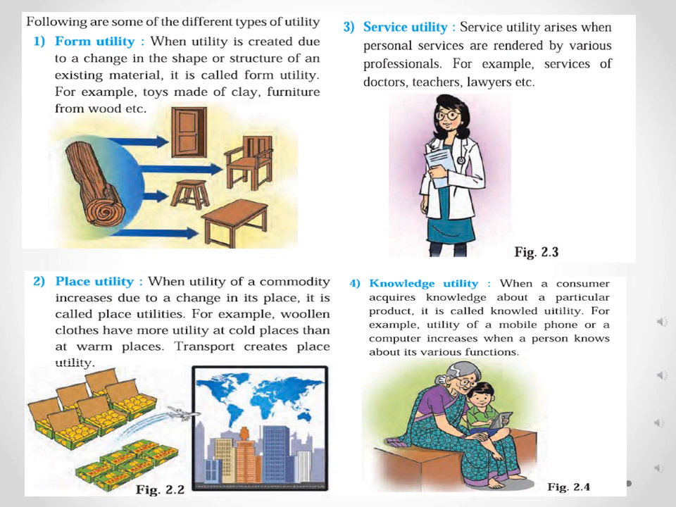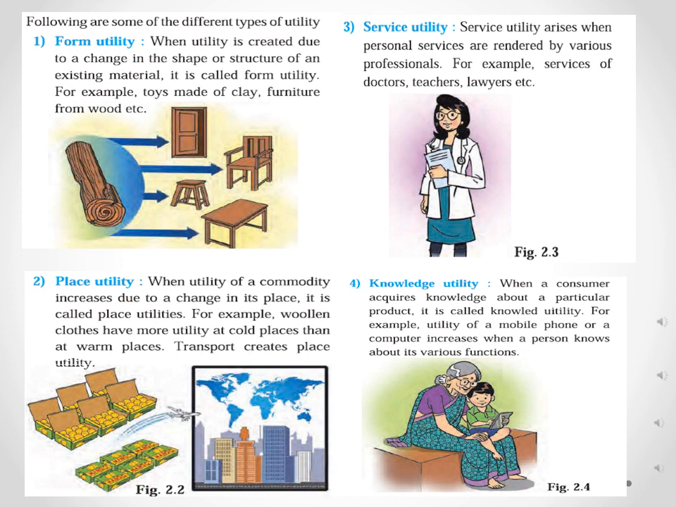Now see, the fourth type is the knowledge utility. When a consumer acquires knowledge, when the consumer has an idea, knowledge about a particular product, it is called the knowledge utility. It increases only with the help of the knowledge of the product, idea of the product, information of the product and use of the product. It increases when the consumer acquires knowledge about a particular product, particular commodity.